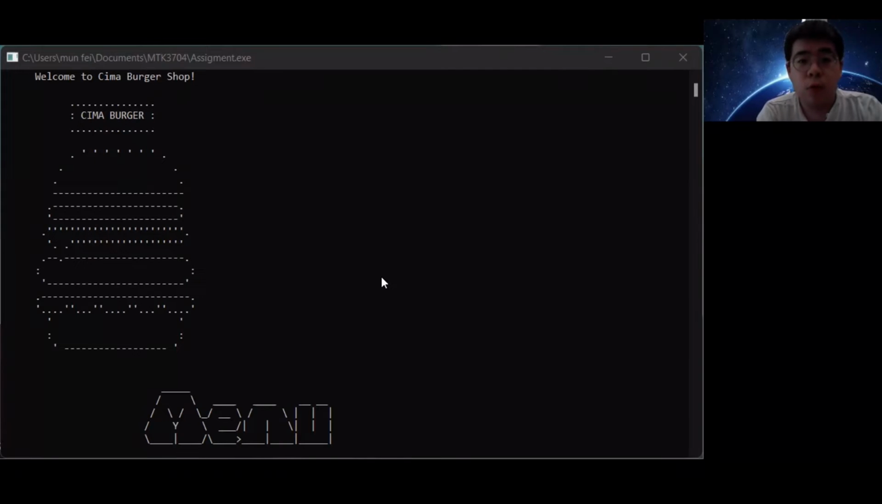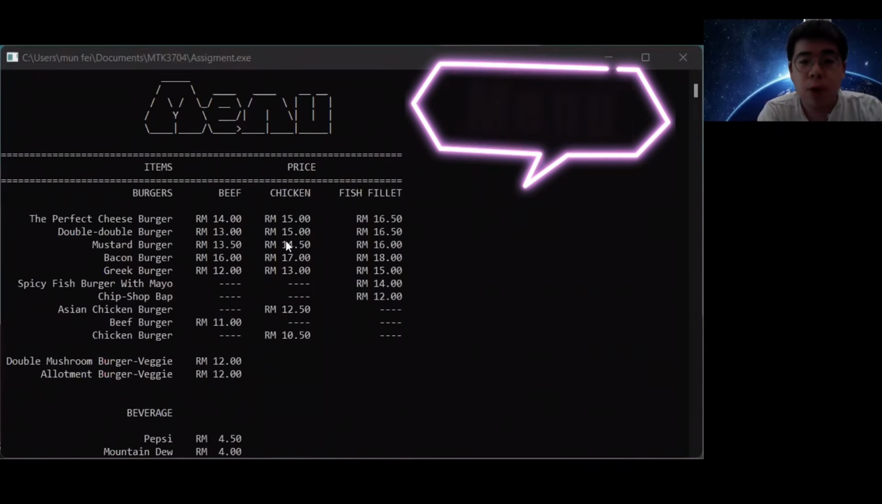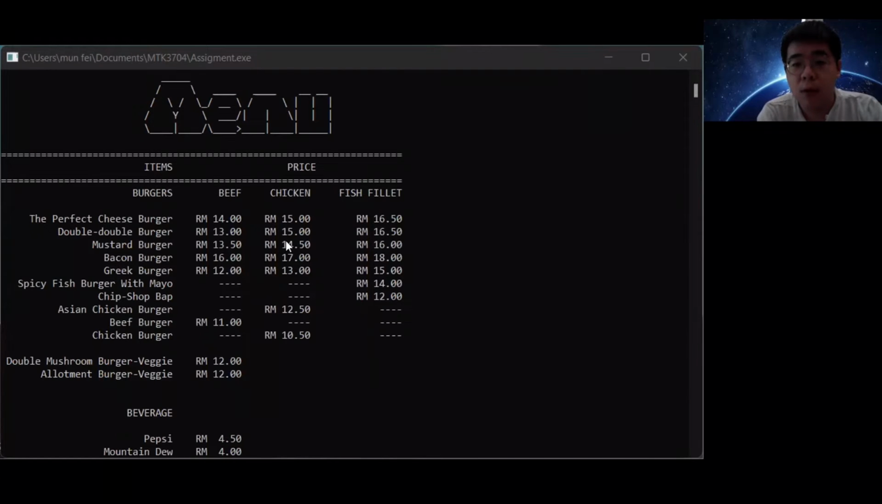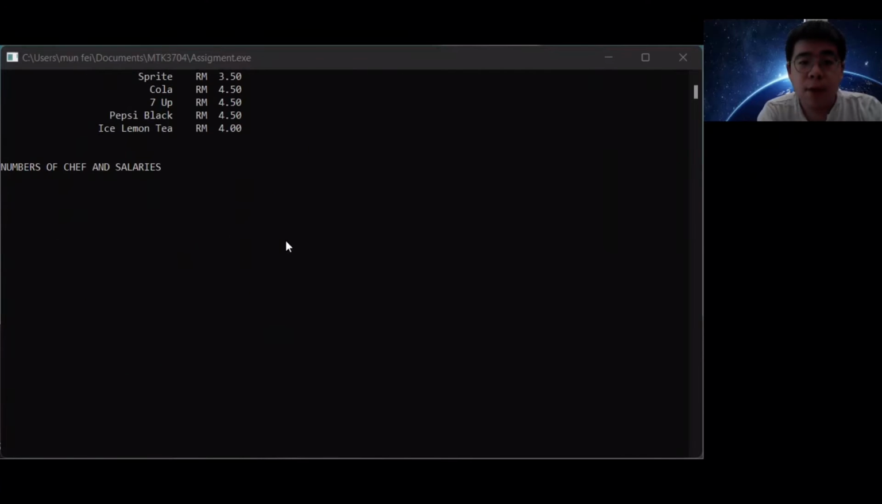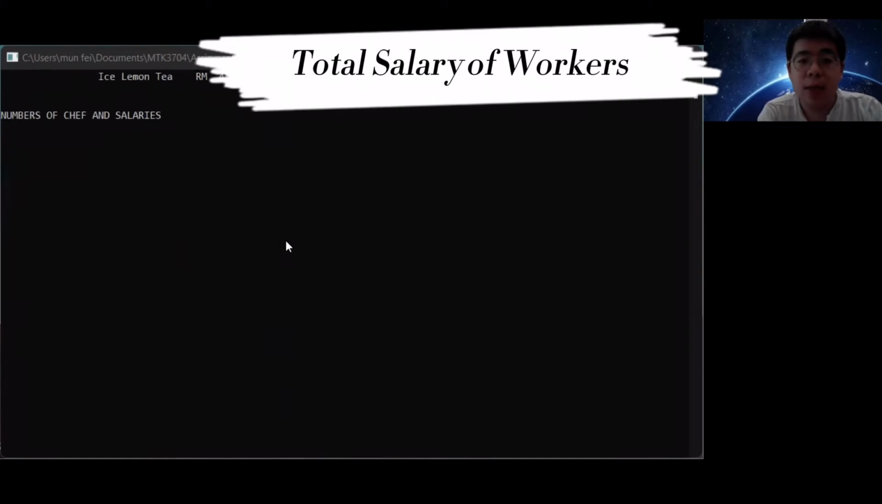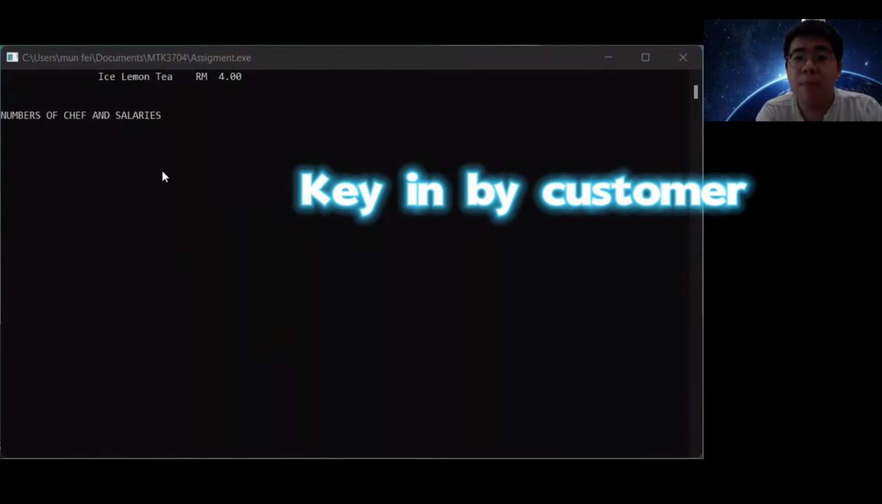So when you run the program, first you will see the CIMA Burger logo and the menu of the CIMA Burger, which we will use for the further calculation like money, expenses, and so on. And then we will go to the first problem statement, which is the total salary of the workers. Because the number of workers and salary will change from time to time, to make it easy for the catering trader, we let them key in by themselves.